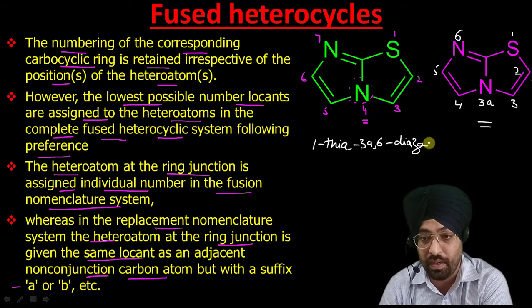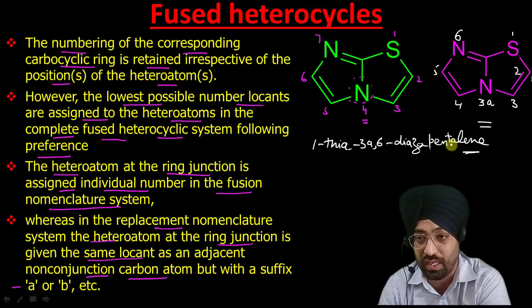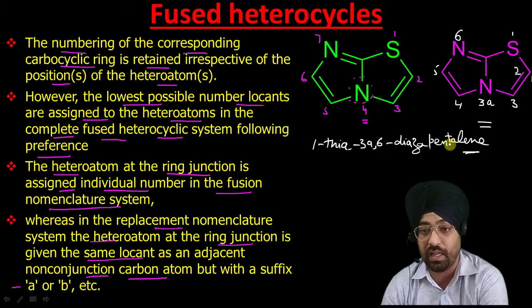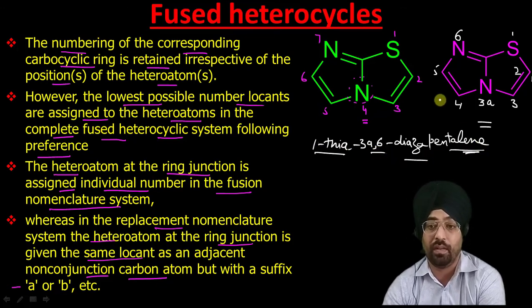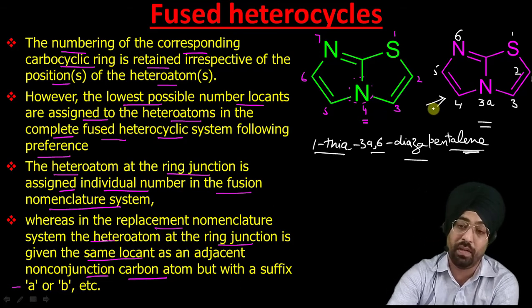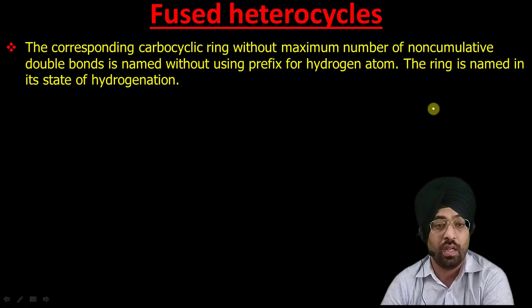Diaza, its name of carbocyclic ring is pentalene. So if there would have been no heteroatoms, its name would have been pentalene. So it becomes 1-thia-3a,6-diazapentalene, the name of this compound according to the replacement nomenclature system.